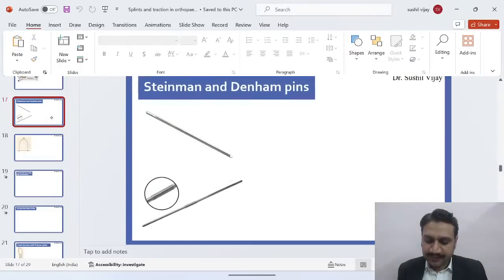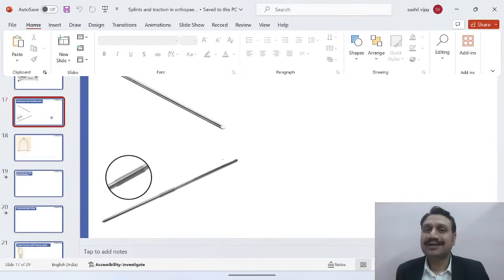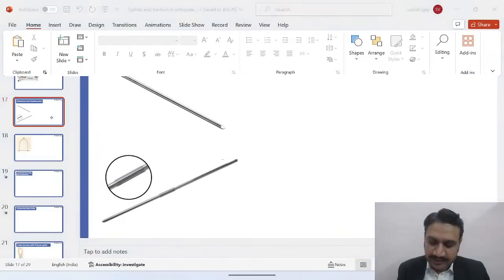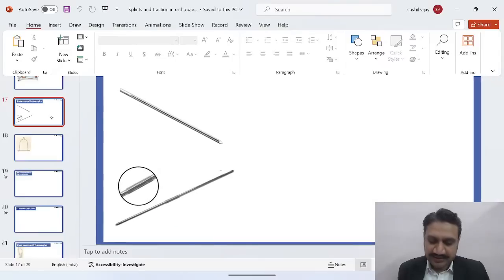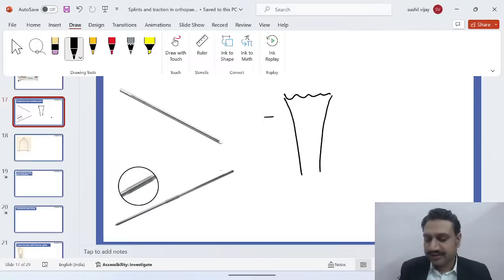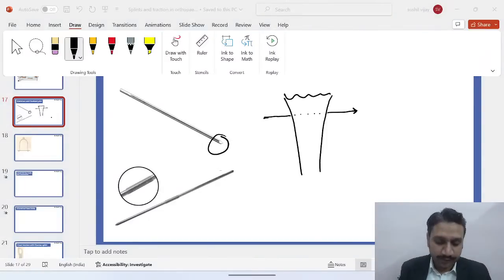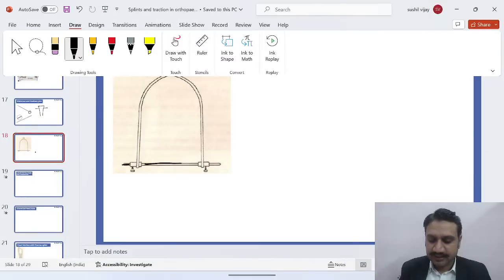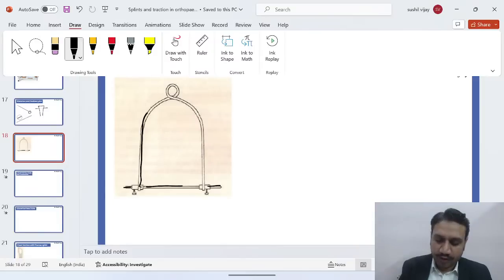Okay, now see Steinman and Denham's pin. Now see this one, Steinman, how we pass this Steinman pin or the Denham's into the bone. Let's suppose I'm doing the skeletal traction for the tibia. So what we do is we pass this pin, the Steinman pin. Okay, it is like this. You can see one end is pointed, and on these two sides we apply this pin inside the bone. And what you have done, you have put a stirrup along with it, and that is what you call a Bowler stirrup. Now what is the aim here?